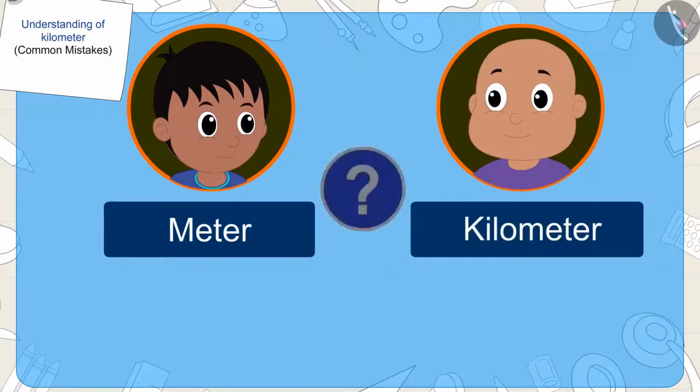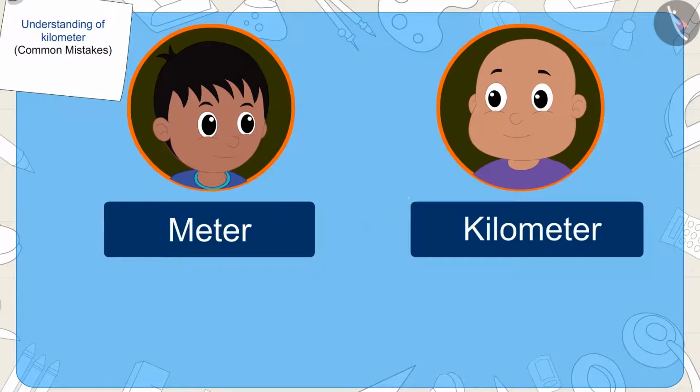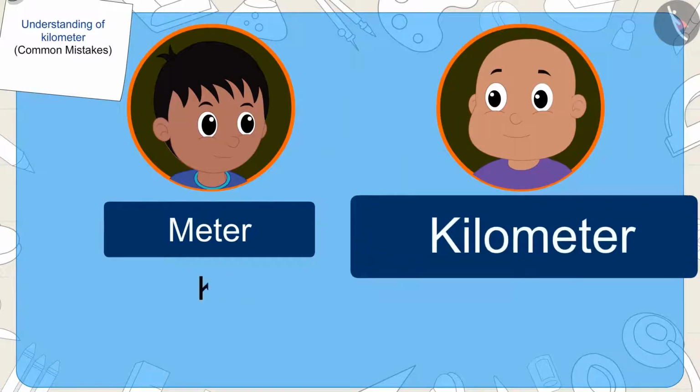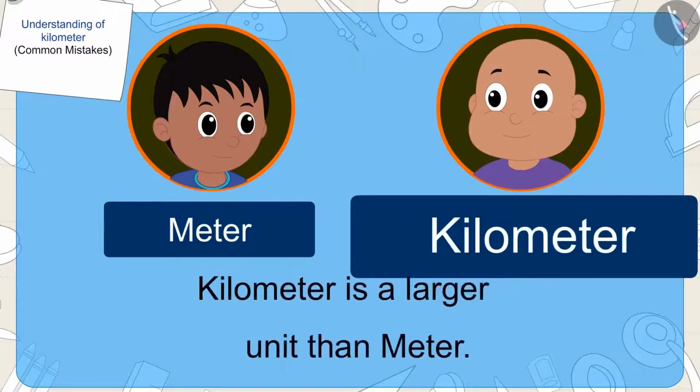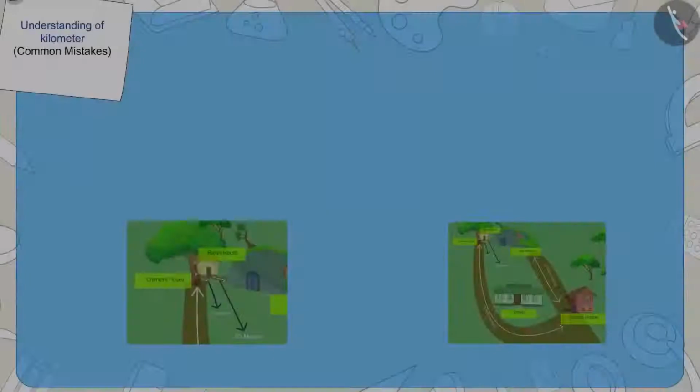And kids, you do know which one of these two units is bigger, don't you? Yes, kilometer is a larger unit than meter, because 1 kilometer is equal to 1000 meters.